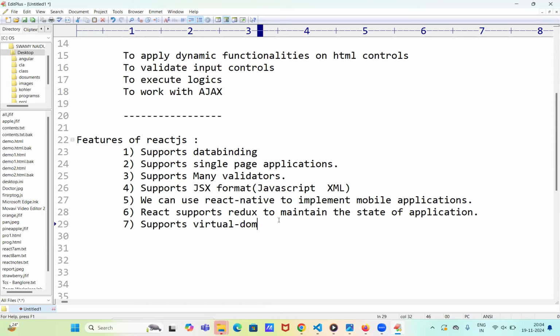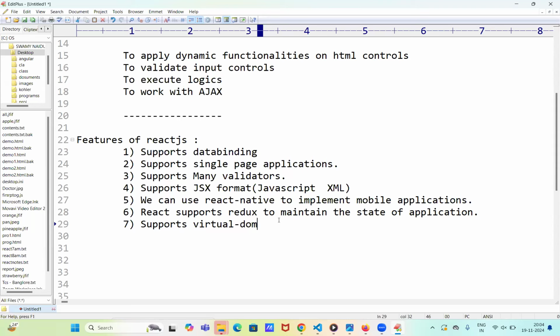What is virtual DOM? What is real DOM? So that we will discuss. Generally, JavaScript, Angular, Vue.js, all these technologies work based on real DOM. If you do any modifications in the browser, then the DOM is updating. So that is the concept of real DOM.